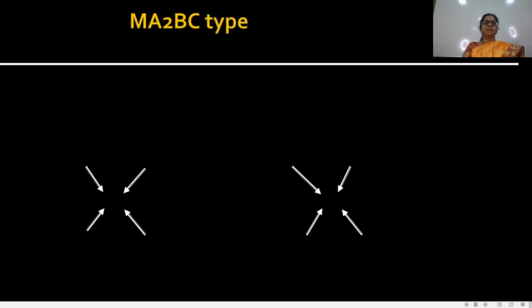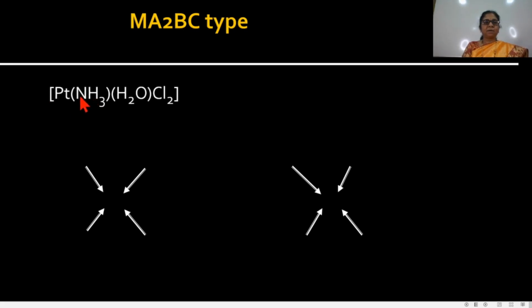Now the second type, Ma2BC type. In this type of complexes, the central metal ion has two ligands that are the same and two other ligands that are different. That means these complexes contain at least two ligands that are the same. This type of complex shows cis-trans isomerism.